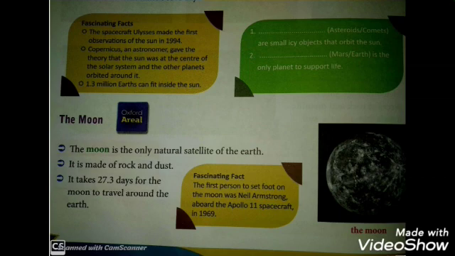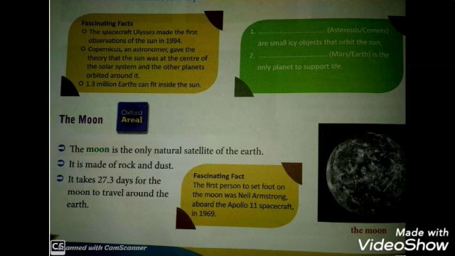So students, the Moon is what? It is the only natural satellite. It is made up of what? It is made up of rock and dust. And it takes 27.3 days to travel around the Earth.